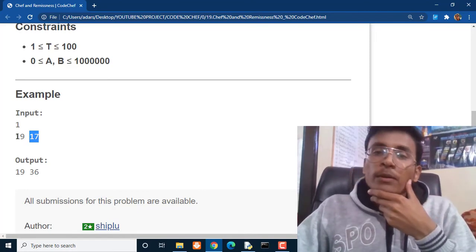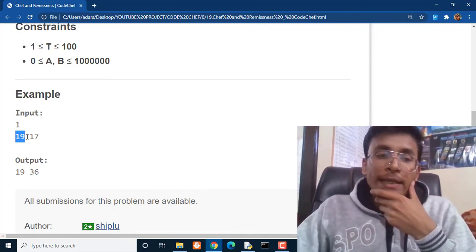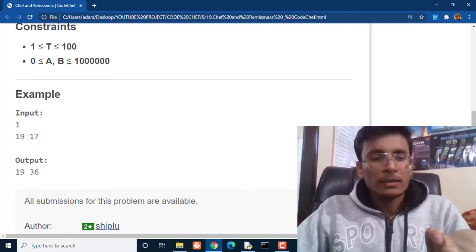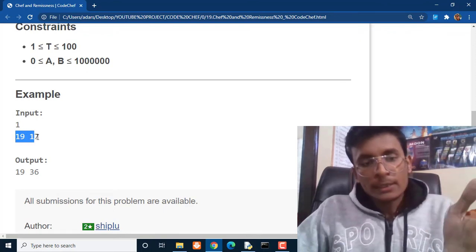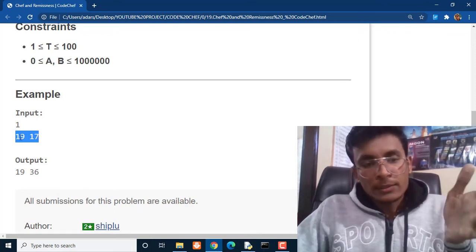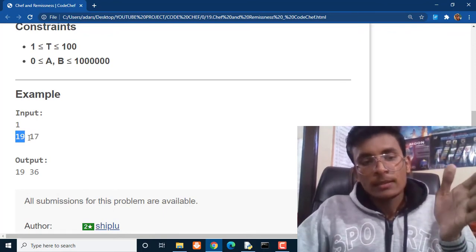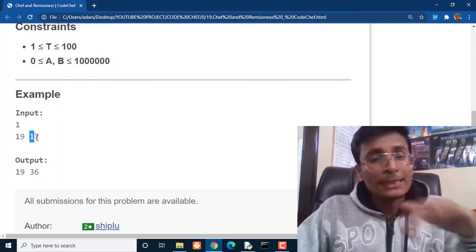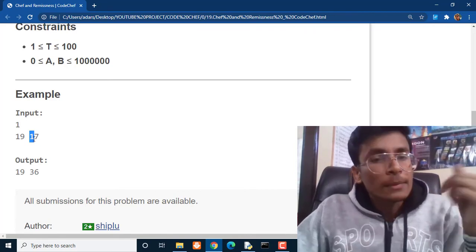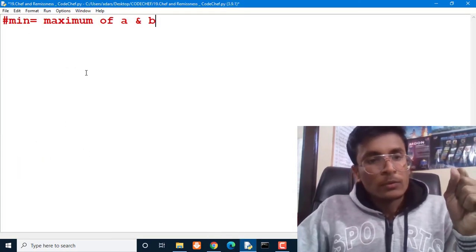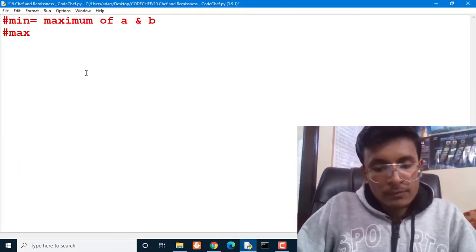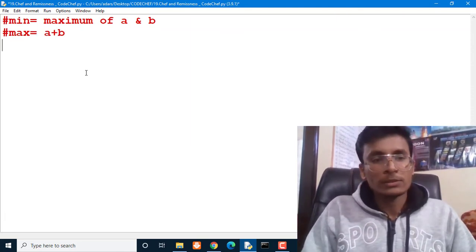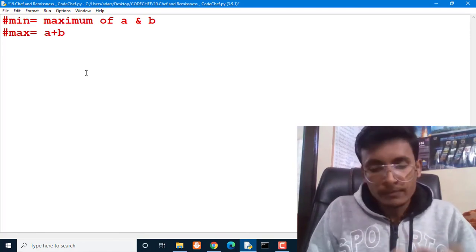So the maximum number of times chef can enter is 19 plus 17. Let us assume that on that particular day, one of them was sleeping and one of them was watching simply. So 19 plus 17 is the maximum number of times chef can go to that building. So to calculate the maximum value, maximum occurrence, we will find A plus B. So this is our scenario. We have developed the logic from here.